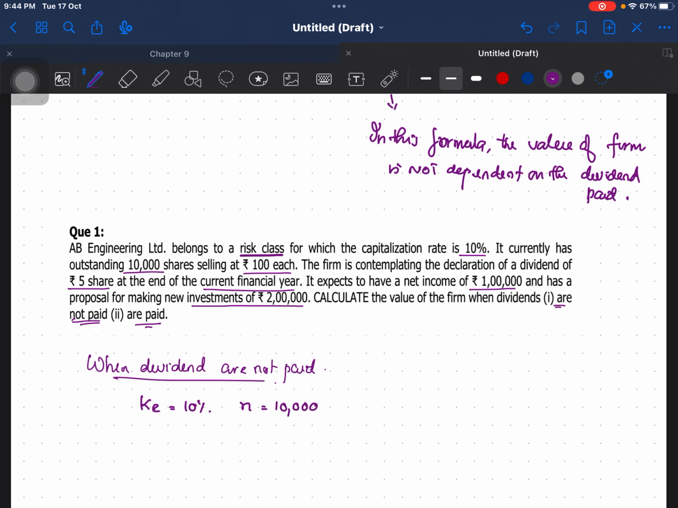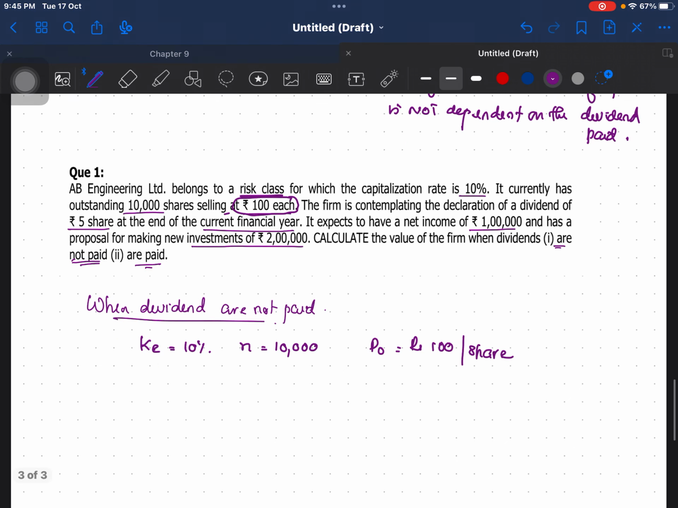Okay, and the shares are selling at rupees 100 each, which means it is the market price right now, which is P0. P0 is rupees 100 per share. Okay, then is it paying any dividend? So in the first case dividends are not paid, so D1, that is dividend at the end of first year, is 0.